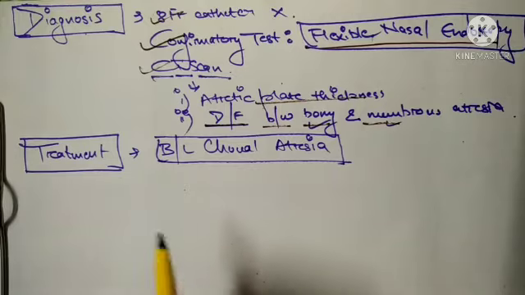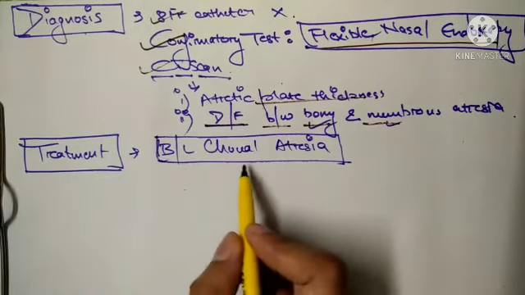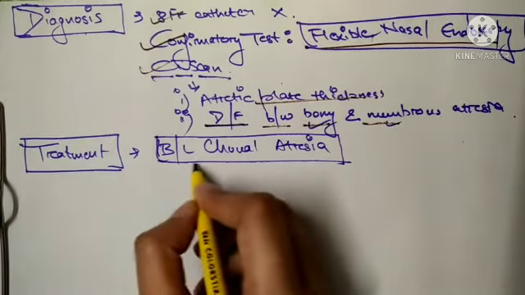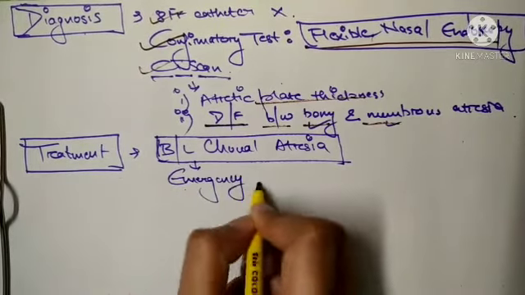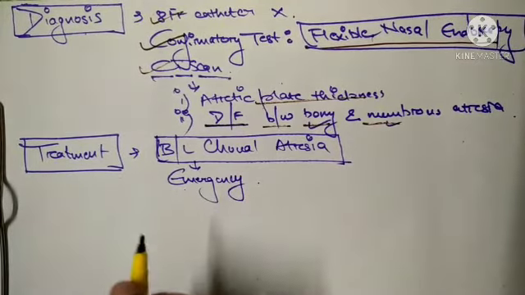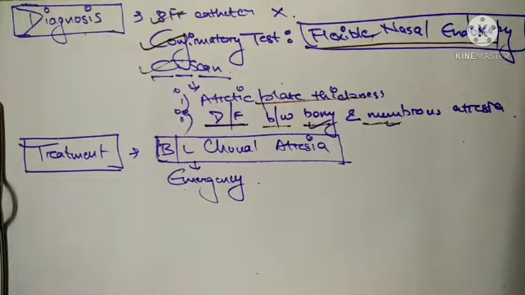Now moving forward, bilateral choanal atresia is an emergency and immediate intervention is required. What will you do? Immediately you will insert a finger into the baby's mouth and depress the tongue down and forward.